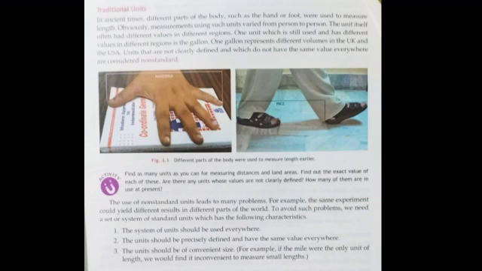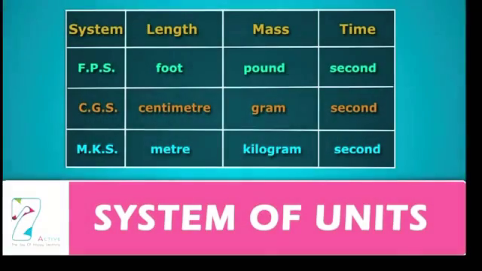And third, the unit should be of convenient size. For example, if mile is the only unit of length, then we would find it difficult or inconvenient to measure the smaller lengths. So the unit should be of convenient size. It should be precisely defined, and it should have the same value everywhere. And the system of units should be used everywhere. So these are some of the standards of units which were decided to be followed after the failure of the traditional system of units.